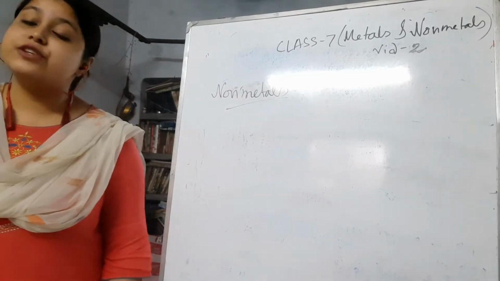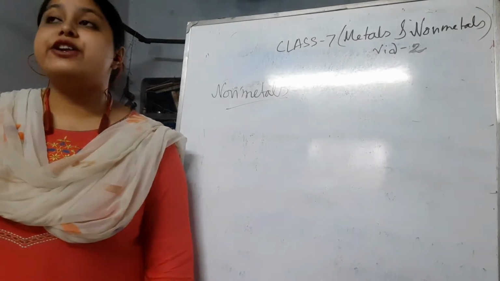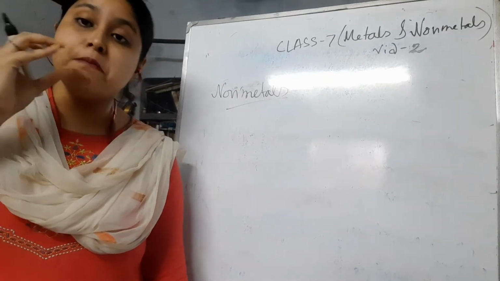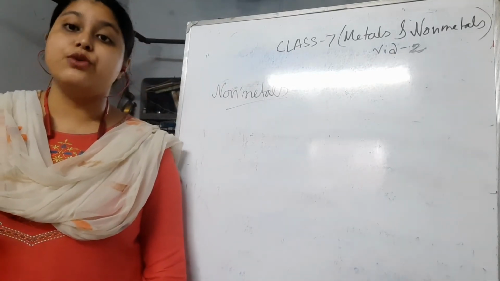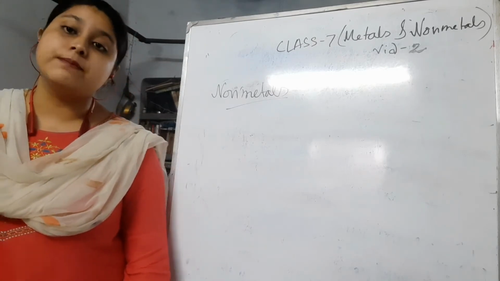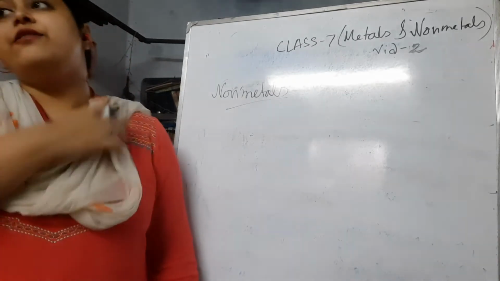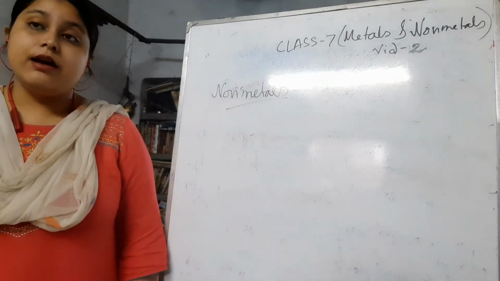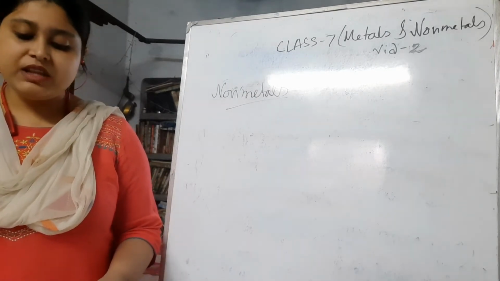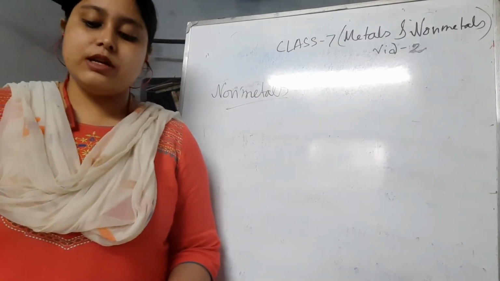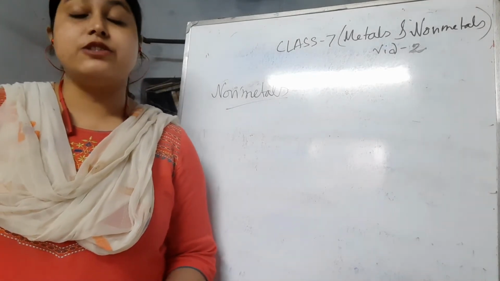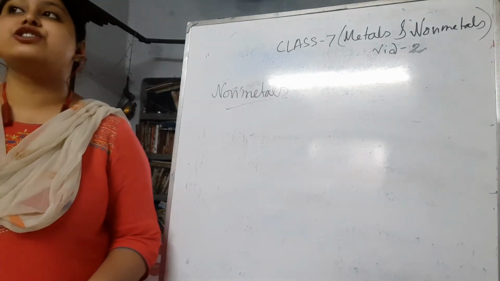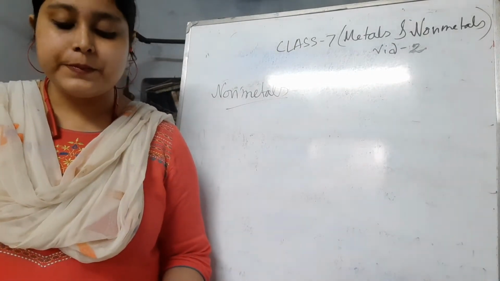We need oxygen for breathing. Nitrogen is also a very important component in protein, and you all know protein is the building block of our body. If we do not consume protein, then our growth will not happen, right? The plants need carbon dioxide for photosynthesis. That's why they can make their food in their leaves, and actually this energy is transferred to us, right?